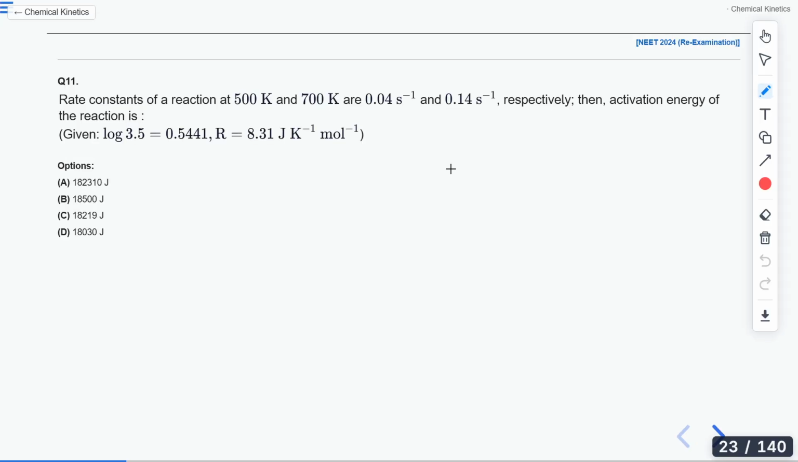Here again it is a question from Arrhenius constant. The rate constant for a reaction at 500 Kelvin and 700 Kelvin are given. You have to calculate the activation energy. How will you do it? Again you will use that same Arrhenius equation at 2 different temperatures, which is ln K2 by K1 is equals to EA by R into 1 by T1 minus 1 by T2.